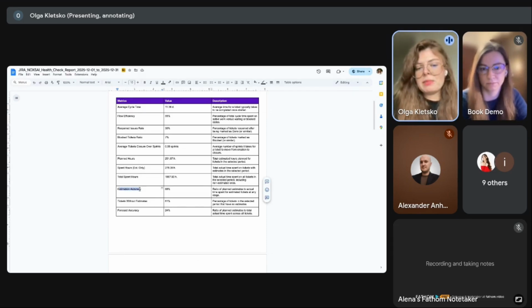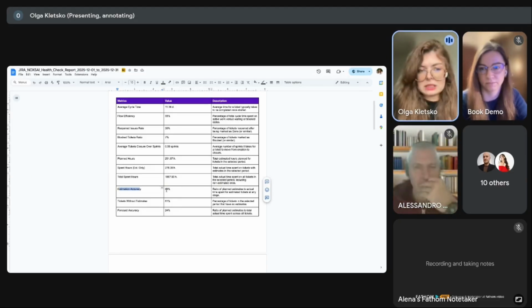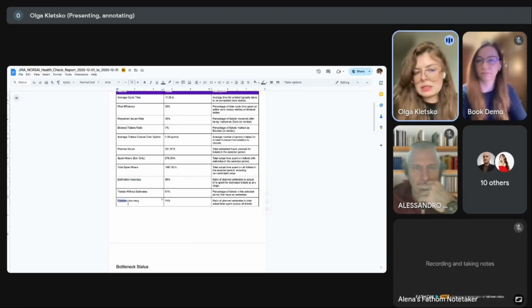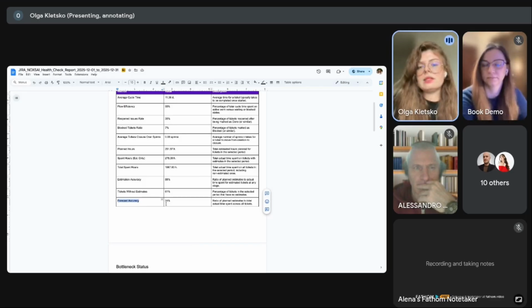And for example, here you can see that estimation accuracy is 88%. This is a perfect, good result that our team has. But if we scroll down a bit, we can see forecast accuracy. That is 24%. That is low, and that is, let's say, a bad process for us. Why it happened is because we don't add estimations for all tickets.